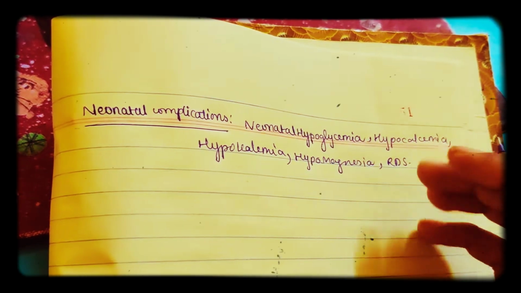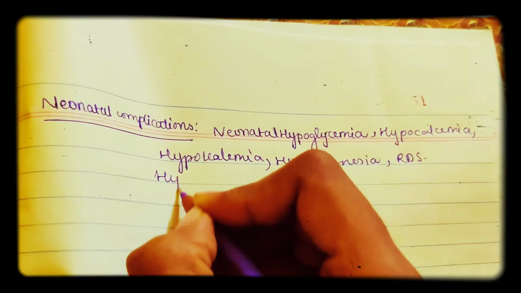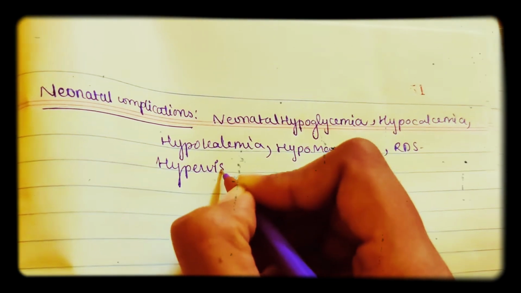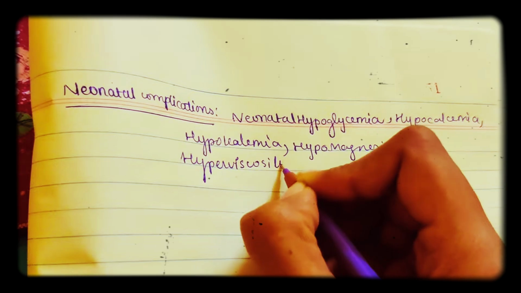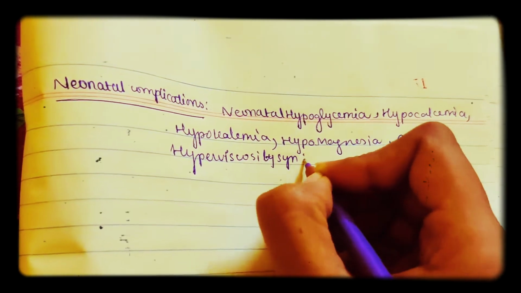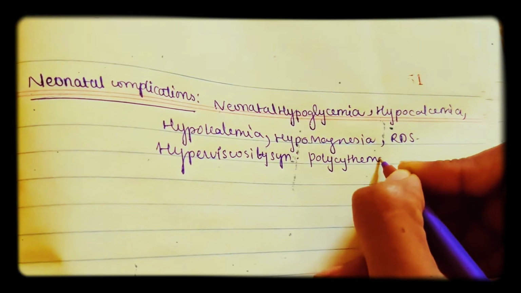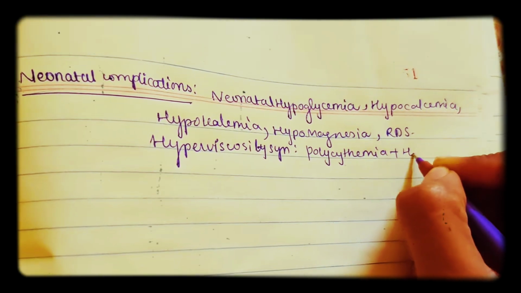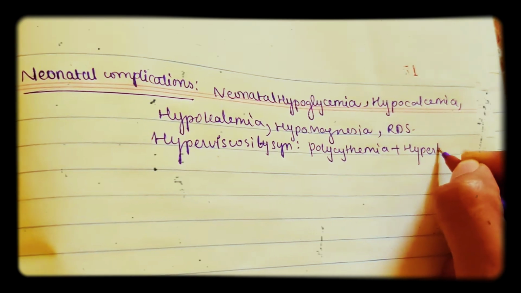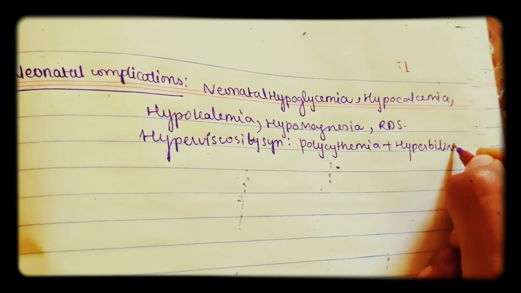And hyperviscosity syndrome. What is this? In this hyperviscosity syndrome, you will see polycythemia and also hyperbilirubinemia.